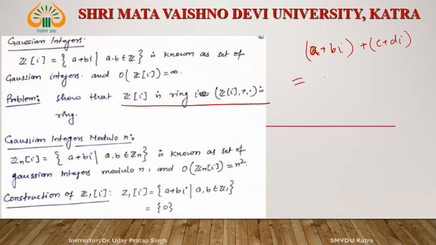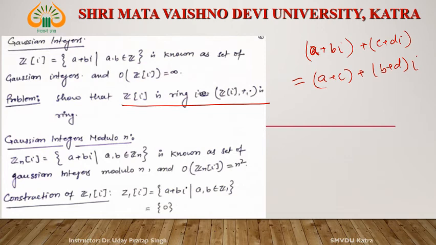Then their addition is defined as (a plus c) plus (b plus d)i. And their multiplication is the usual multiplication of complex numbers. With respect to this, Z[i] forms a group.